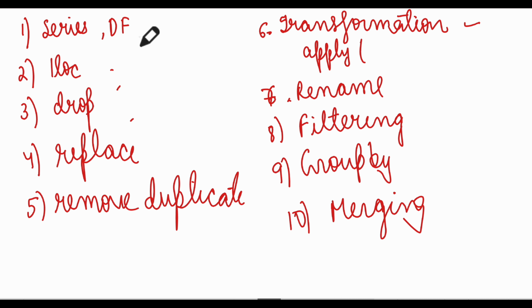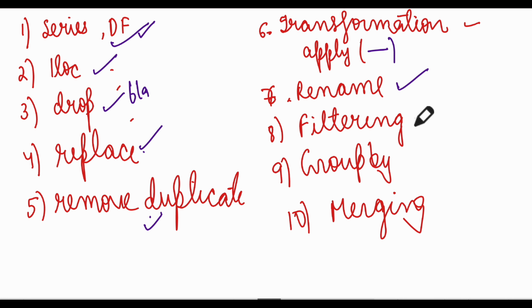We checked that in Pandas there are series and data frame, two classes. To access elements we use iloc. Then you can drop duplicates, replace duplicates, drop blanks, and replace blanks. Then transformation you can apply, you can change the column name using rename, you can use filtering, group by, and merging. So this was a quick detailed video on Pandas.